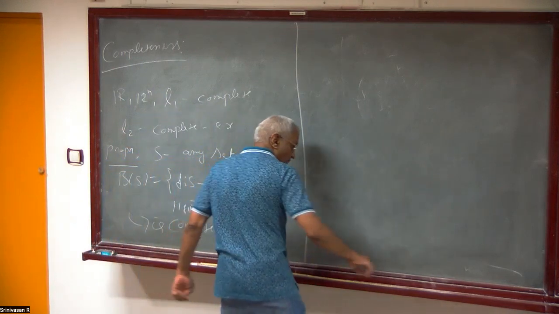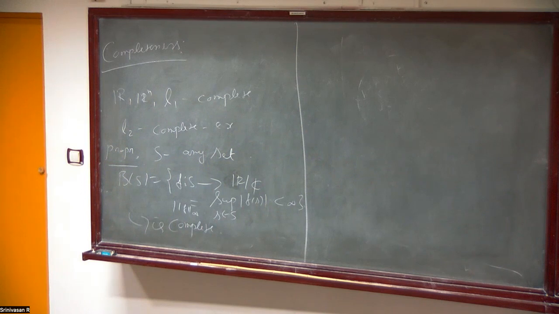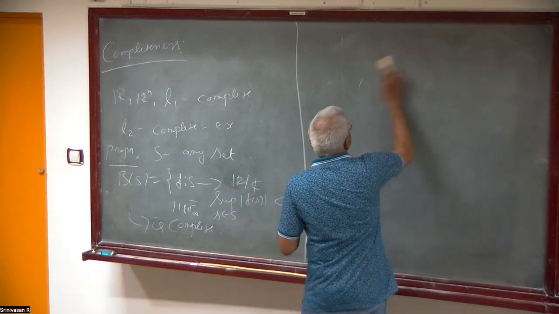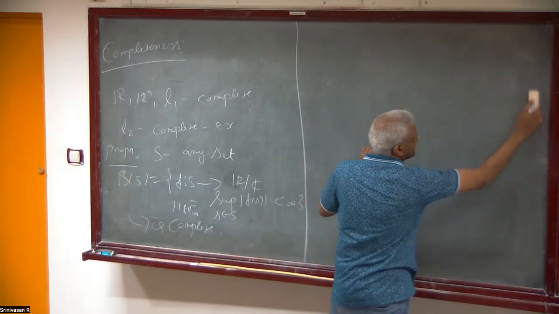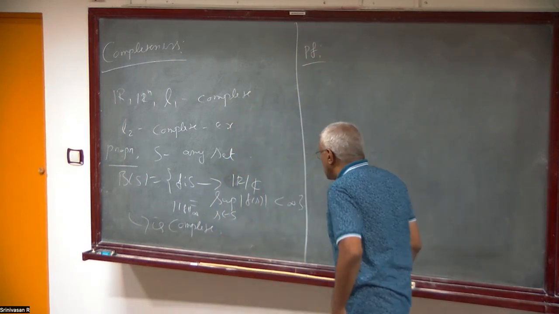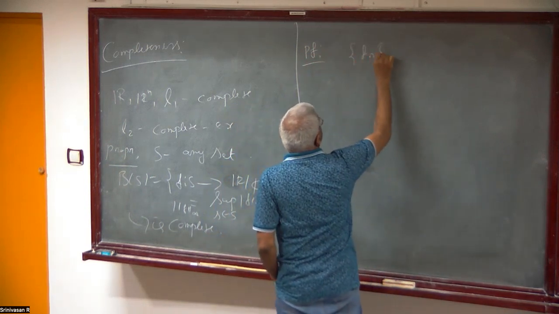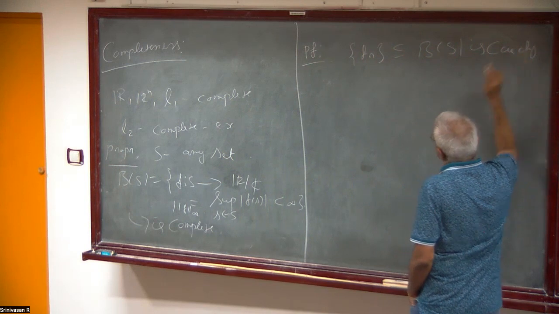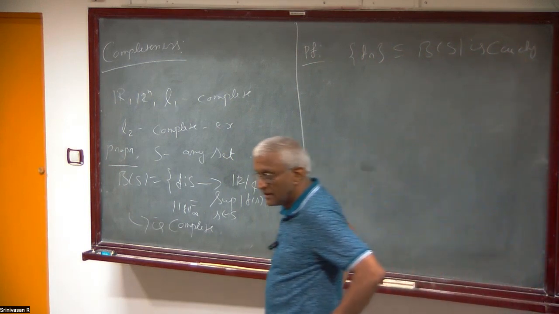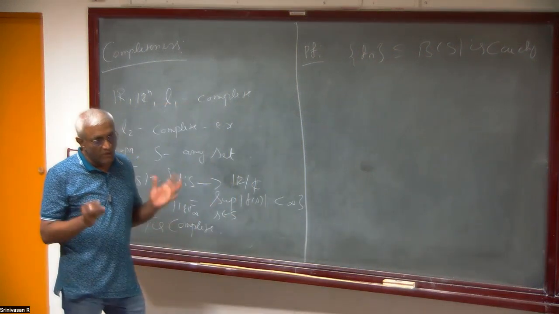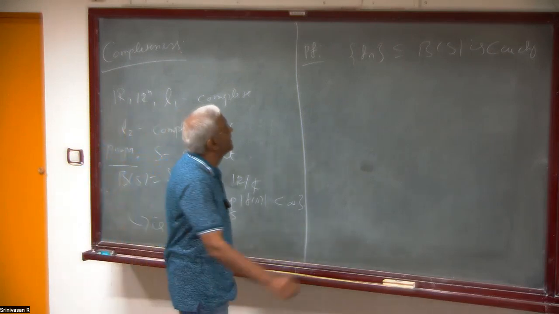Proof. We are going to do the same thing. So suppose Fn contained in B of S is Cauchy. That means the distance between Fn and Fm, the norm of Fn minus Fm, goes to 0 as n and m go to infinity.